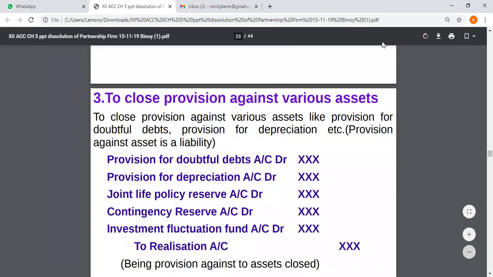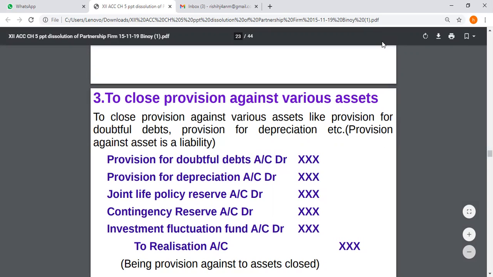To close the provision against various assets, if any, provisions for doubtful debts, depreciation, joint life policy reserve, contingency reserve, investment fluctuation fund. Either of these may be there in the numerical question or maybe a combination of any two.